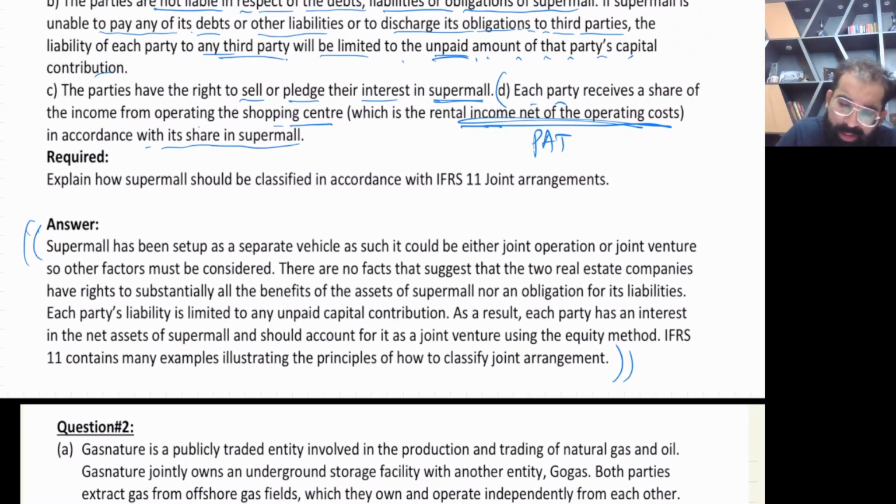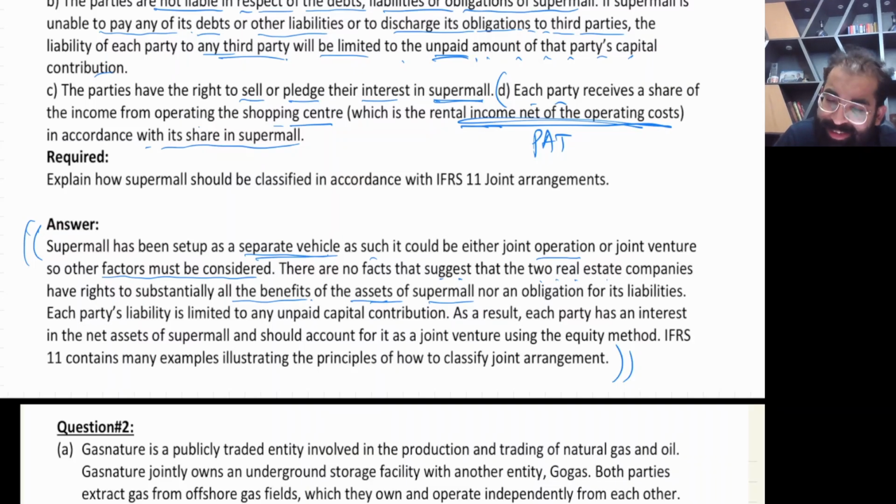So you can read. Super Mall has been set up as a separate vehicle. See, so it could be either joint operation or joint venture. Still, it's a hint of joint venture, but they have written joint operation. They have other factors as well, so other factors must be considered. There is no fact that suggests that the two real estate companies have rights to substantially all the benefits of the assets of Super Mall. The parties do not have any rights directly in the assets.